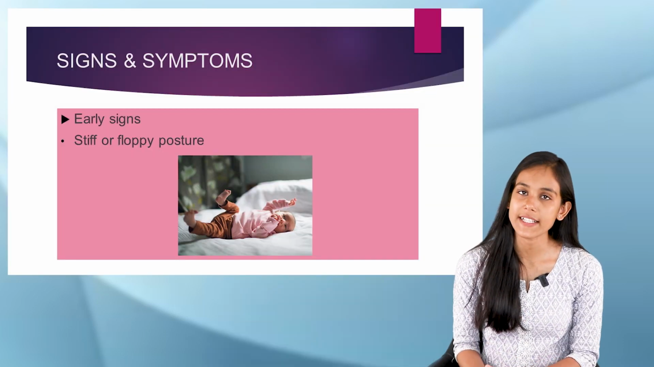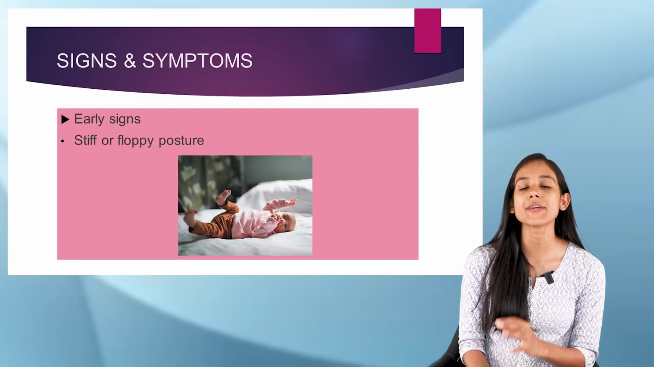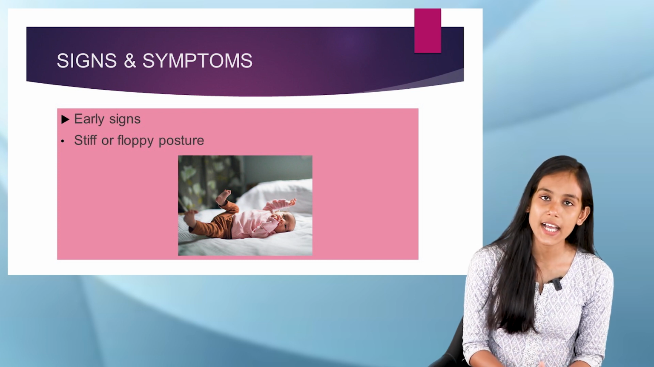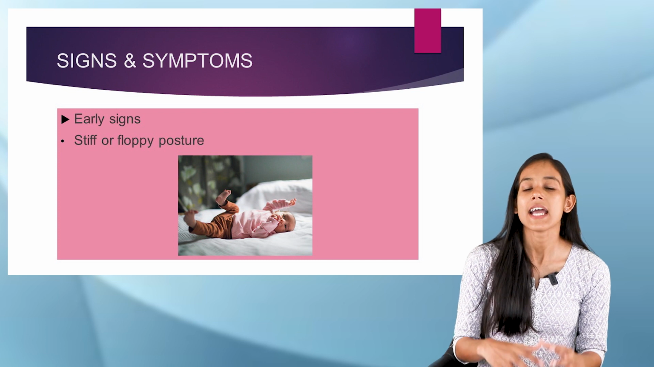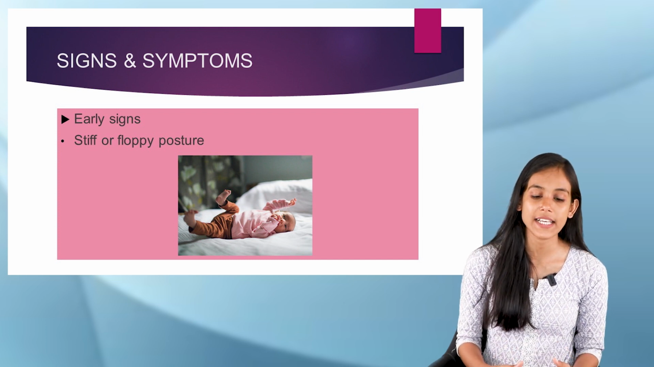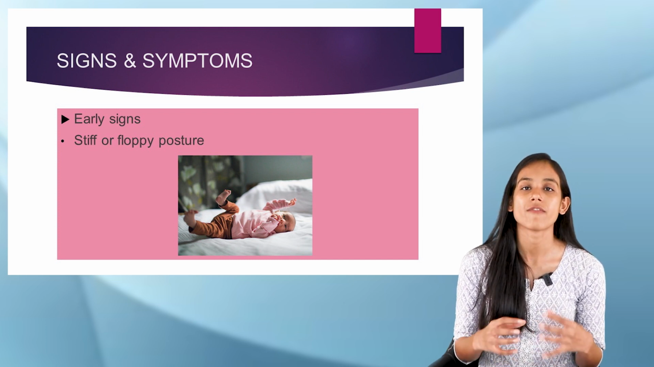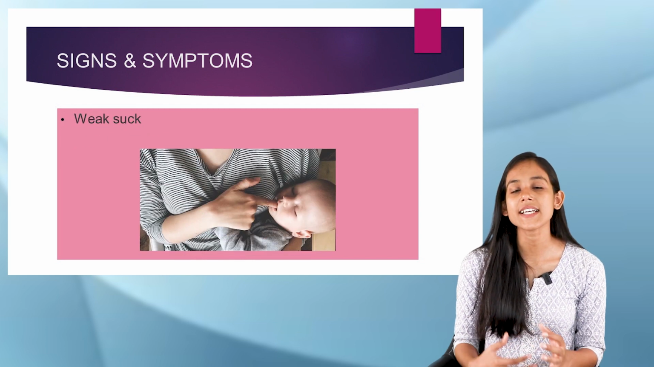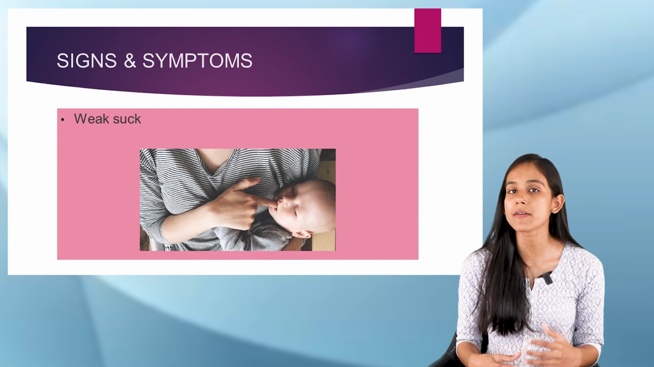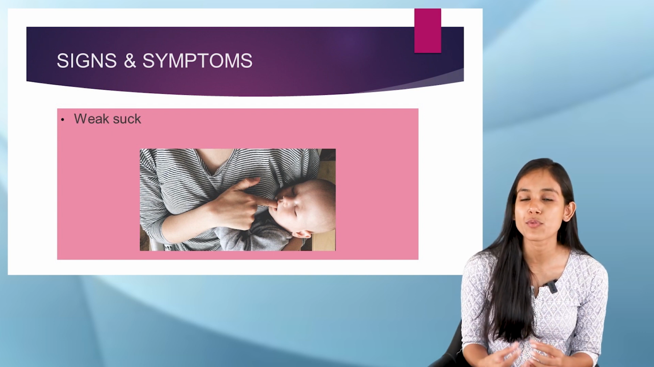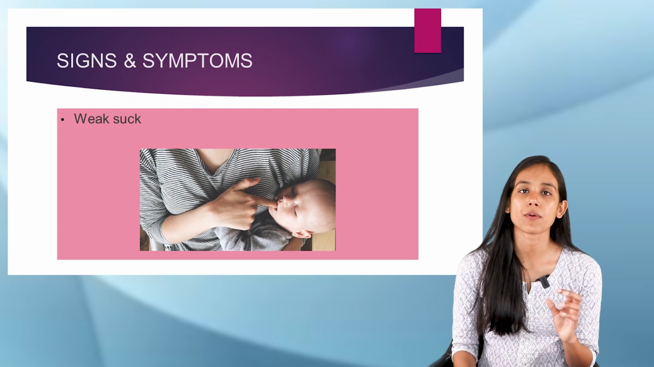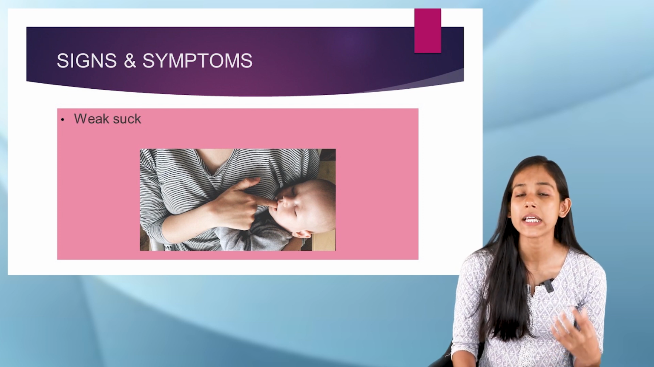Now moving on to the signs and symptoms. Here basically we have early signs and late signs. First let us discuss the early signs. In early signs, what we can see is that there will be stiff or floppy posture, and then there will be weak sucking. If you see the child sucking the mother's breast, you can see the child won't be able to suck properly. So the sucking reflex would be really weak.